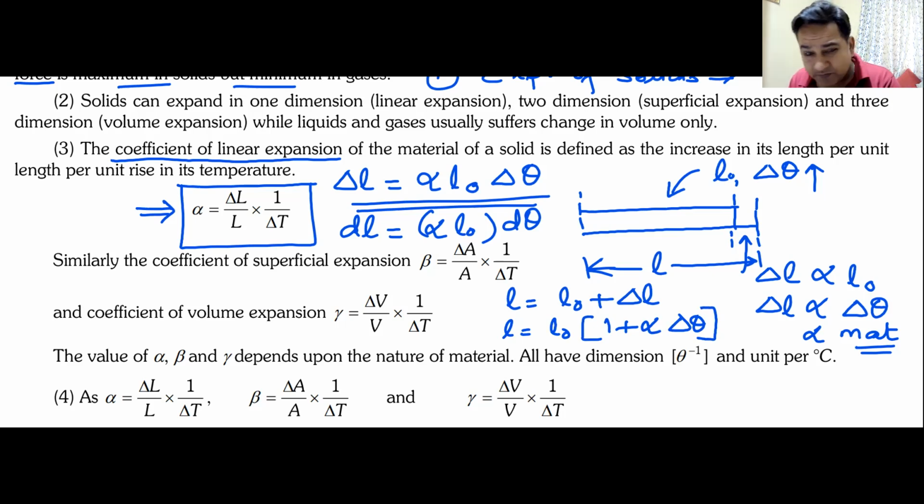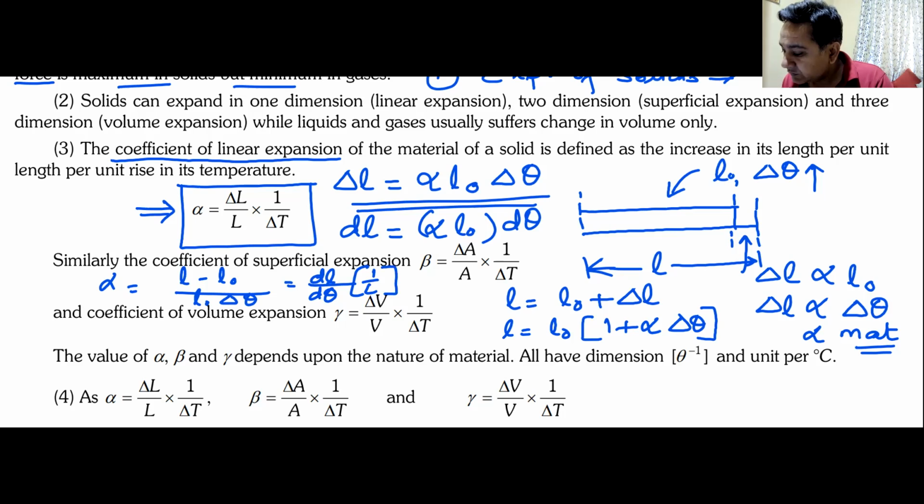From here, I can find out the value of alpha. This value of alpha will again come as L minus L naught, which is nothing but delta L, divided by L naught into delta theta, or I can write it as dL by d theta into 1 by L. Or I can write dL as d theta multiplied by alpha L naught.